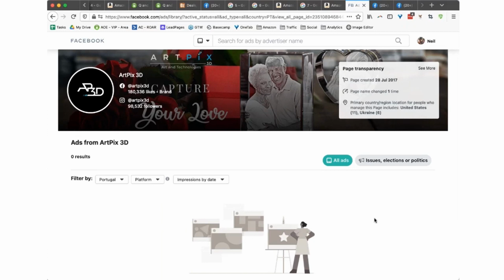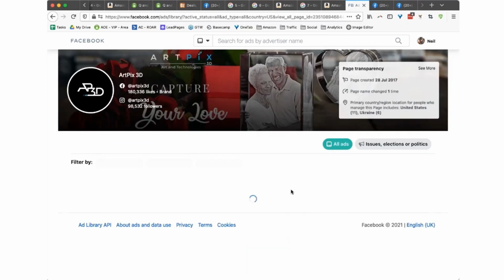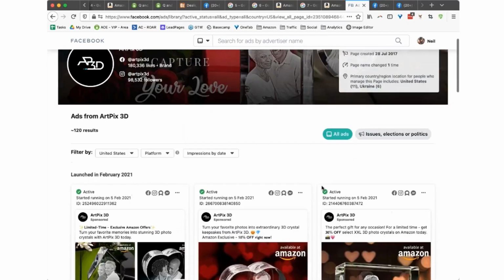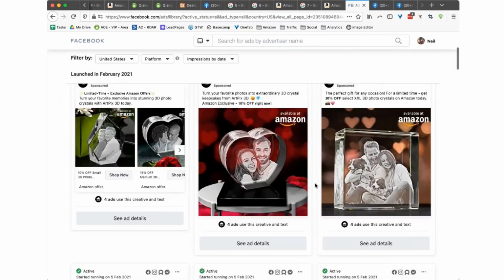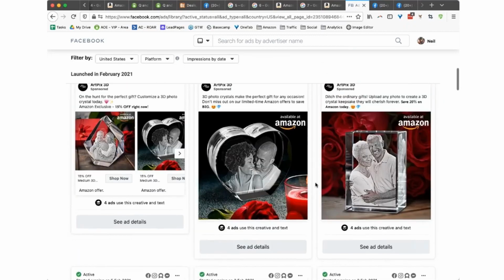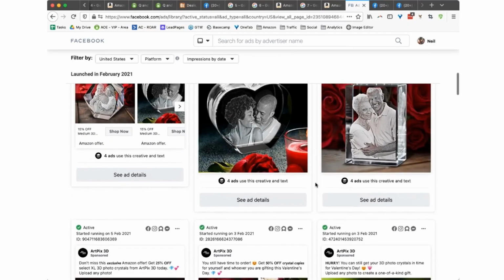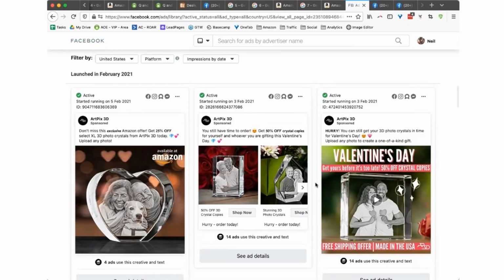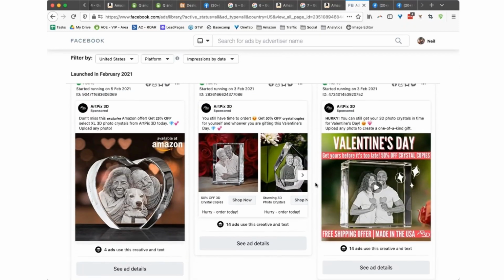Now, that looks bad. However, hopefully, the filter is set to Portugal. So now it's only showing me ads that show in Portugal, because that's where I am. However, let's go look at the United States where that brand actually is. All right, so here are their Facebook ads. Very clever ads, actually. Here are their Facebook ads that they are running in America.